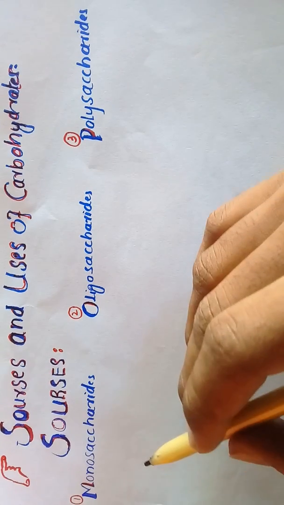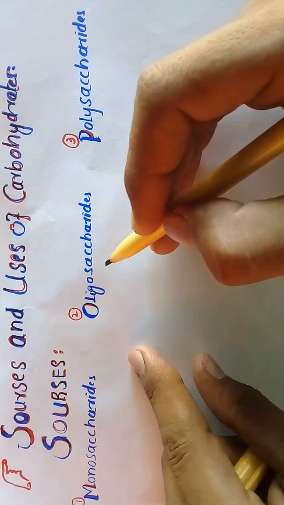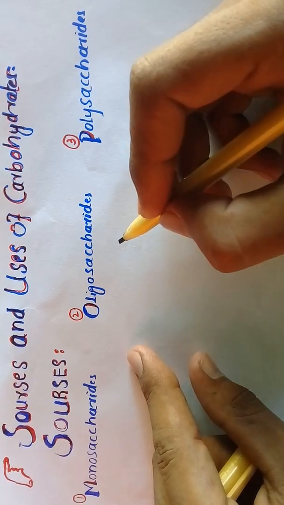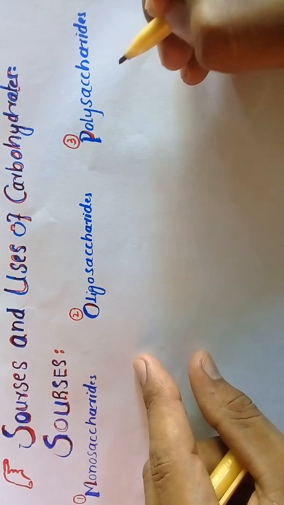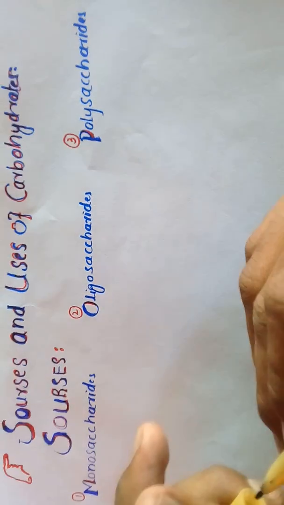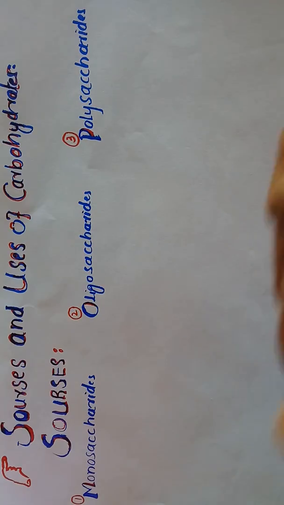So monosaccharides are made from only one sugar molecule. Oligosaccharides are made from 2 to 10, and polysaccharides are made from more than 10, up to 1000 or more. So we discussed the source, that is, where monosaccharides are obtained.